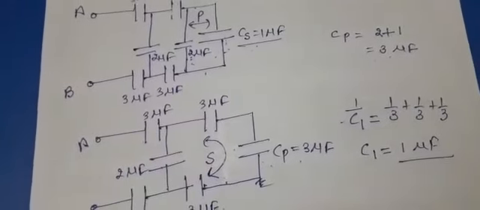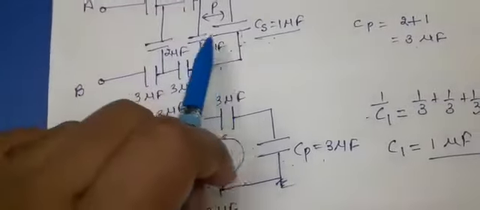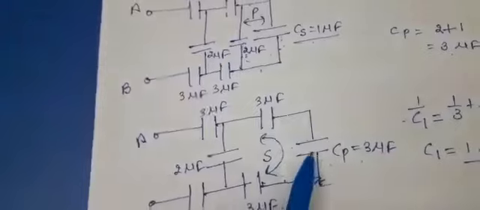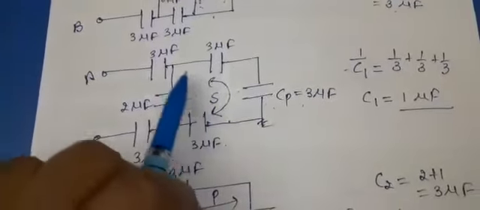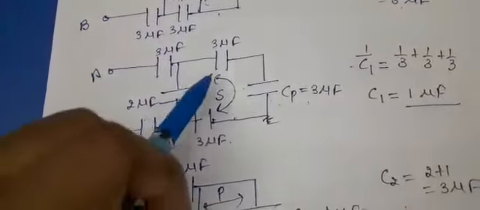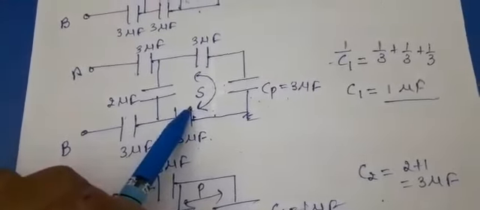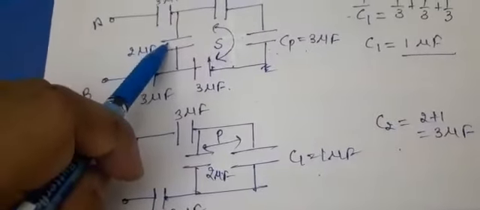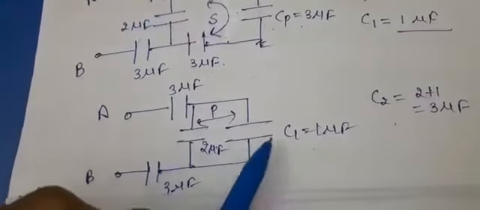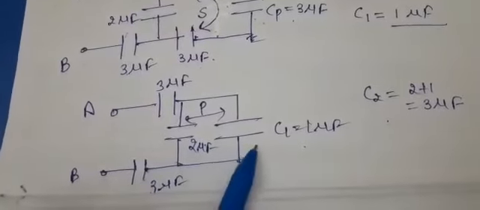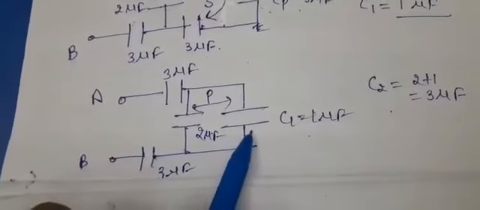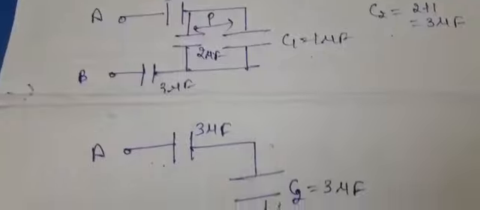Now in the third case, the equivalent capacitor is replaced by CP. Further, here we have redrawn this figure. These three are all again in series combination. Further, their equivalent is connected in parallel with this capacitor, so this will be the parallel combination. Further, the parallel combination of these two capacitors we have taken and replaced by this one.